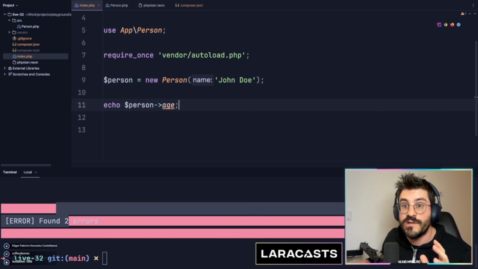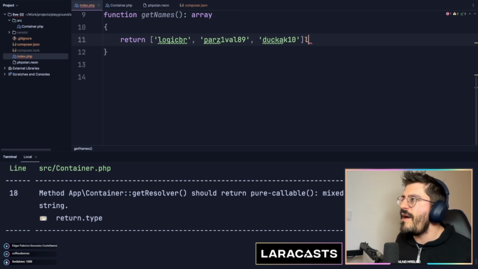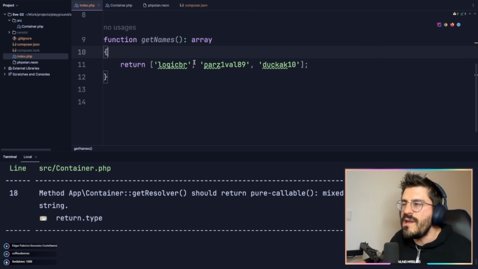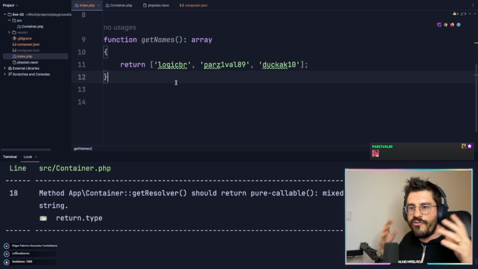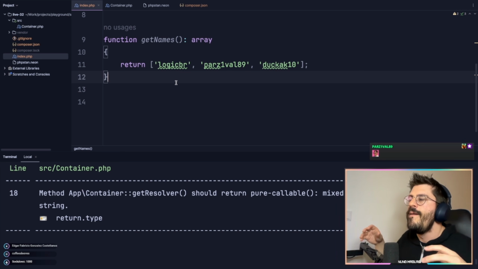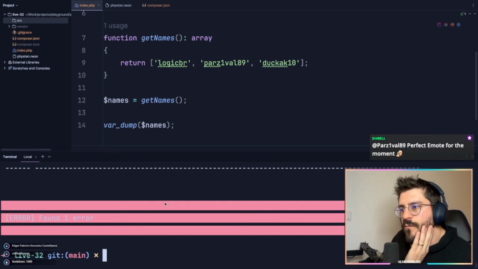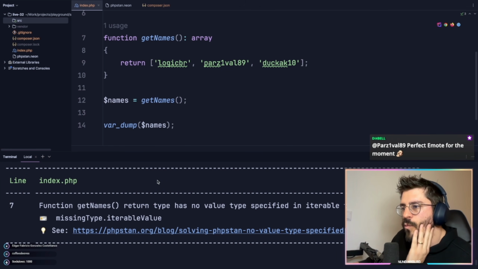like methods potentially. You know what I mean? If we have an array like this, what is the problem with this function return type? The only thing we are saying is that we are returning an array. So we are not explicit about what exactly we are returning, okay? So if I run PHPStan, it will probably complain because we are doing the following.